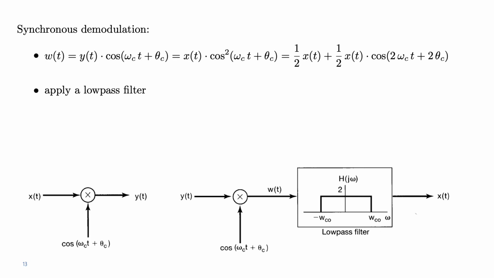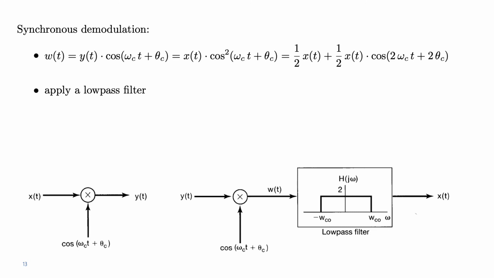We can see the same thing in the time domain. So now we have represented the same operation and we've done some calculations to appreciate what happens when we demodulate synchronously. So the signal W of t is the one we obtain by taking the modulated signal y of t and, as I said, multiplying again by the carrier.